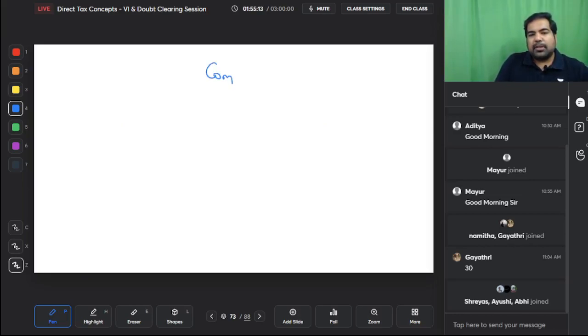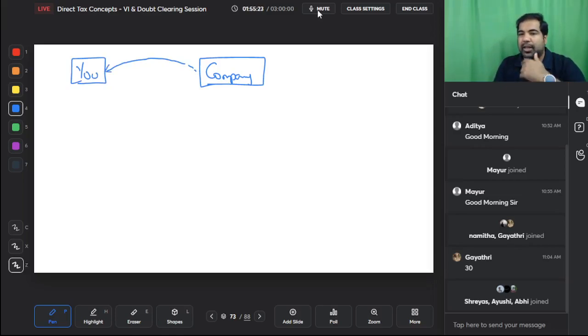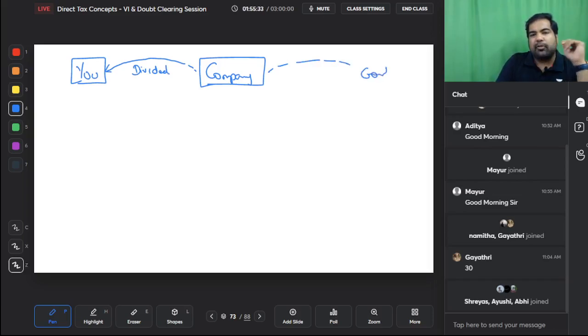Guys, these are companies, and now we are not holding debentures in the company, we are holding shares in the company. This is you, and you are holding shares in a company. When you hold shares, obviously you can sell the share and make capital gain. There is no TDS on capital gains. But if you have dividend from the company, is that your income? Yes. So the government says, listen, if you are paying dividend, we also want TDS at the rate of 10%.